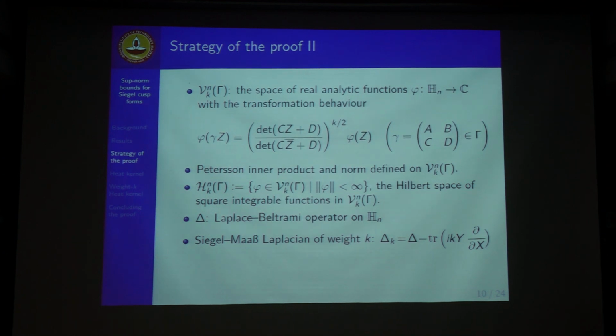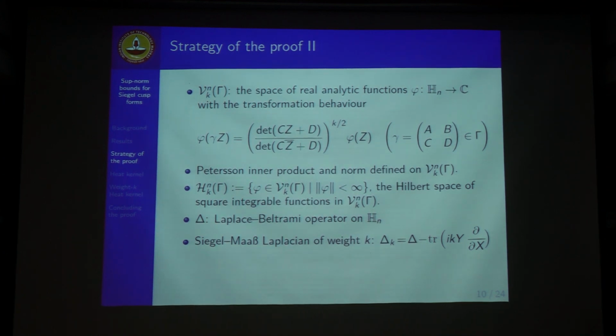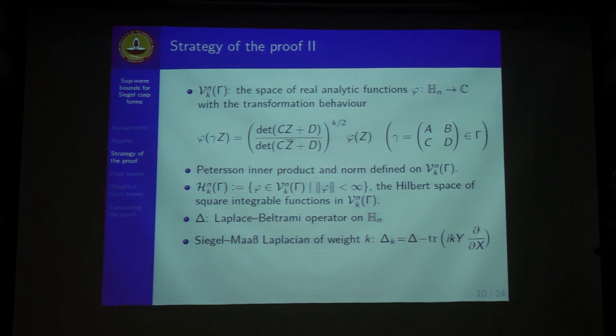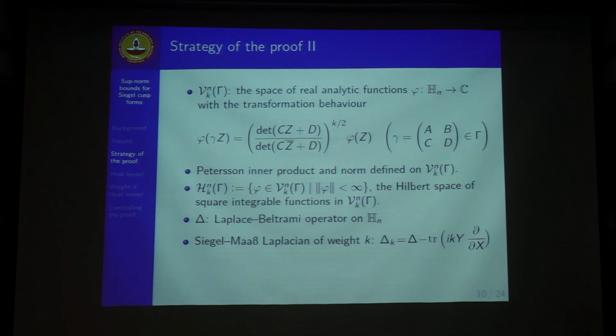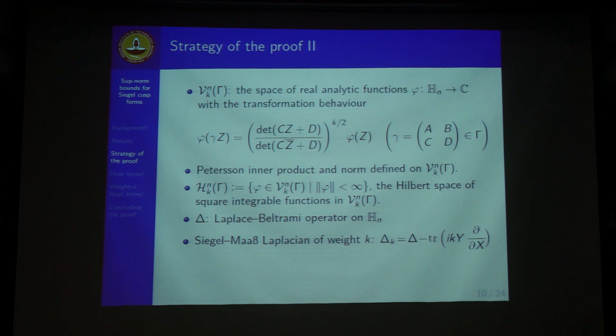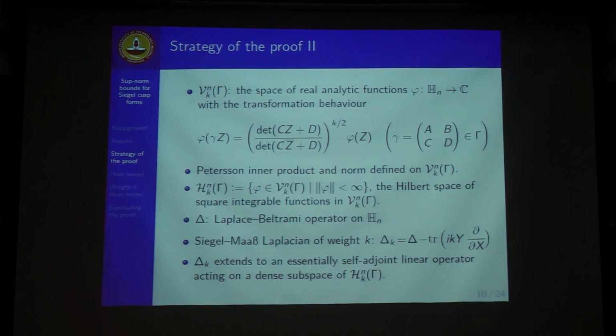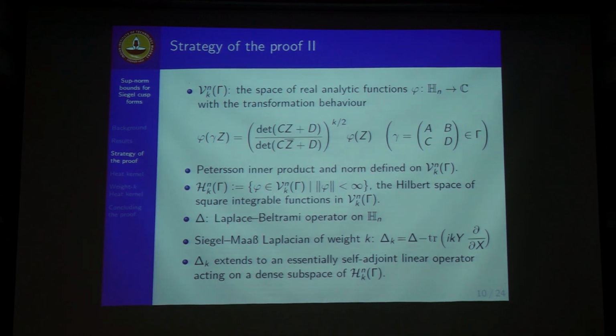Generally the Laplace-Beltrami operator on the Siegel upper half space, we denote it by Δ, is supposed to be invariant under the action of Γ. But because of that automorphy factor, we have to add a linear term here so that it becomes what we call the weight k Laplacian. And we will be doing spectral theory with this weight k Laplacian, which is essentially self-adjoint, and so it extends to a self-adjoint operator on the Hilbert space that we cut out from there.